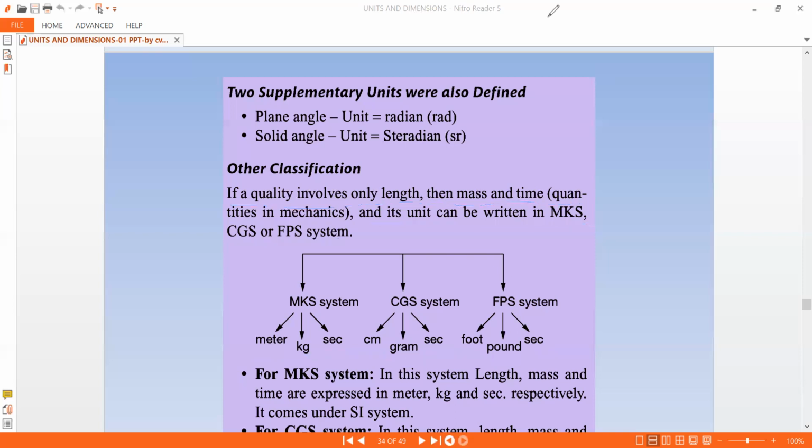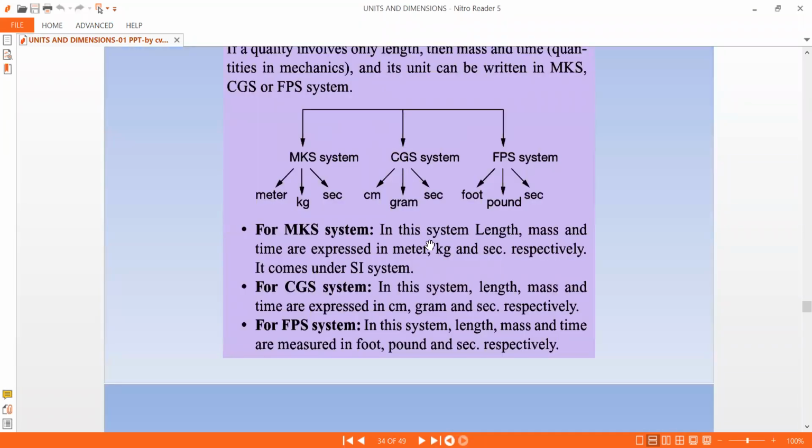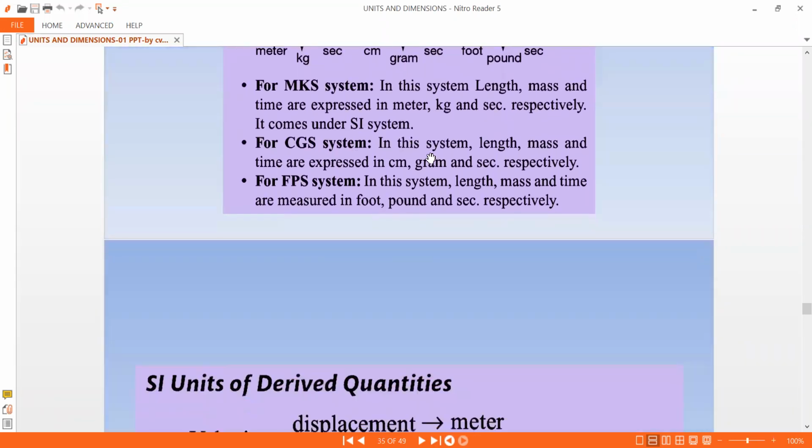Now let us move on. For the MKS system, in this system, length, mass, and time are expressed in meter, kg, and second respectively. It comes under the SI system of units. In the CGS system, length, mass, and time are expressed in centimeter, gram, and second respectively. FPS means length, mass, and time are expressed in foot, pound, and second respectively. So I hope it is clear.